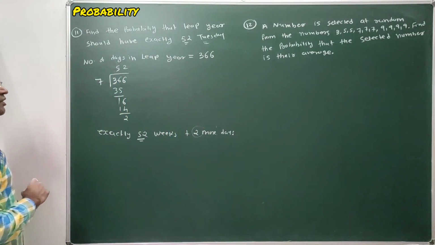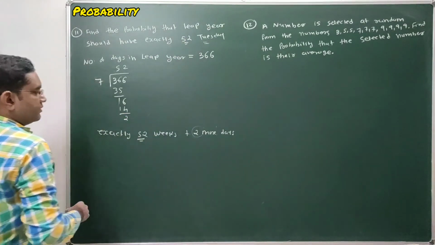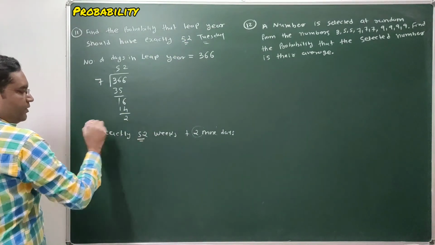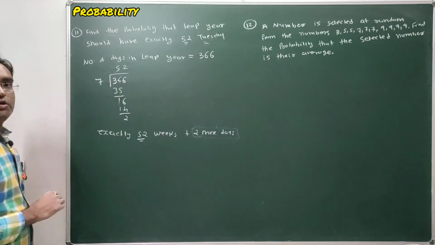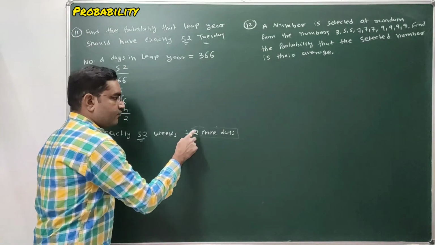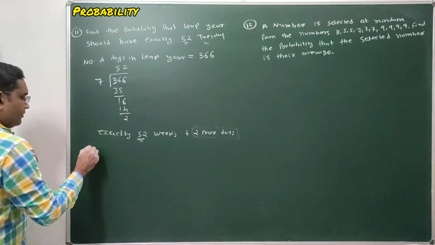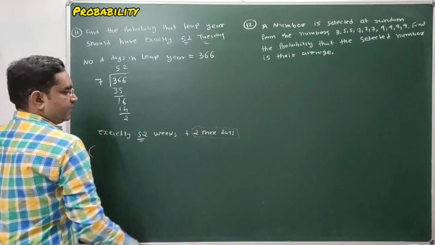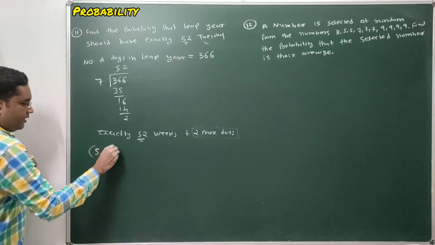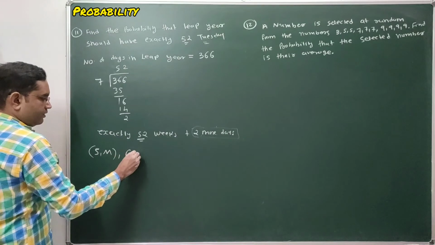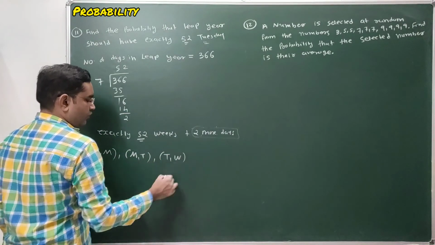Done? So here what is the question? Question is our leap year should consist of exactly 52 Tuesdays. That means for exactly 52 Tuesdays, the remaining 2 days must not be Tuesday. So which are the different possibilities for the remaining 2 days? These remaining 2 days may be Sunday and Monday. It may be Monday and Tuesday. It can be Tuesday and Wednesday.